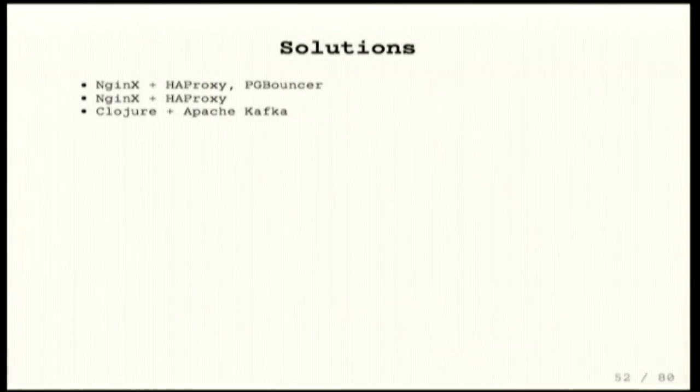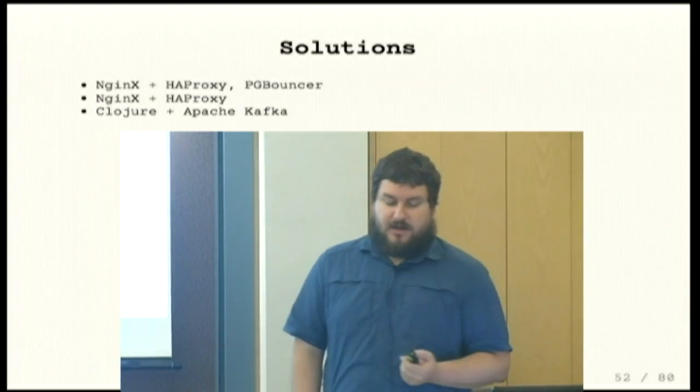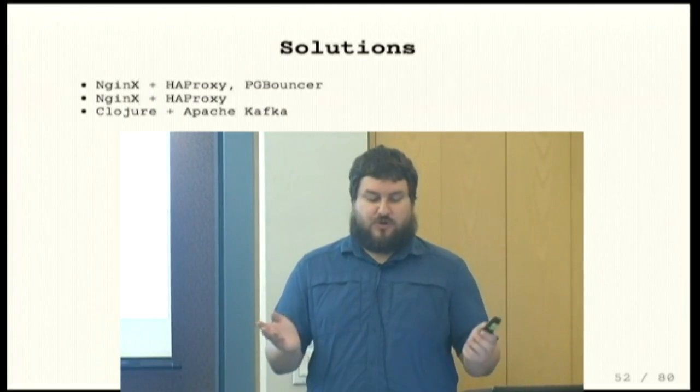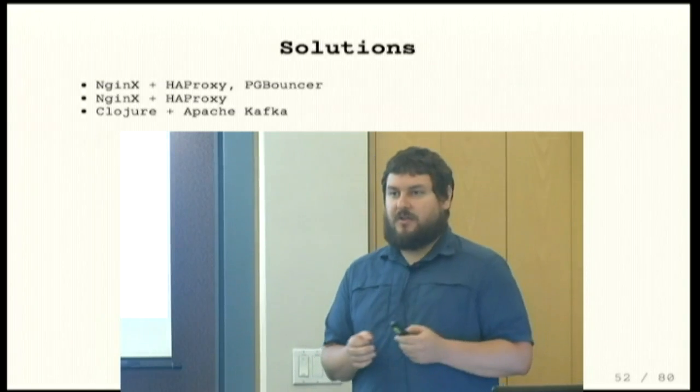There's still a little Python being used with Nginx plus HA proxy. And HA proxy 1.6 can handle all the custom SSL and other configuration that we need, which has been really nice. So the other outgoing proxy that we use to send webhooks, we've rewritten in Clojure and using Apache Kafka, which gives us some great benefits over a message broker and queuing system like RabbitMQ, and also allowed us to centralize all the logic in one application instead of splitting it between Python and Ruby. And it also gave us basically free horizontal scaling and SNI support and all these great things.